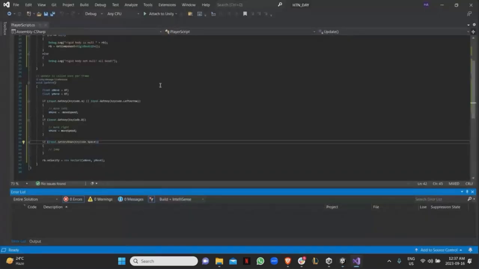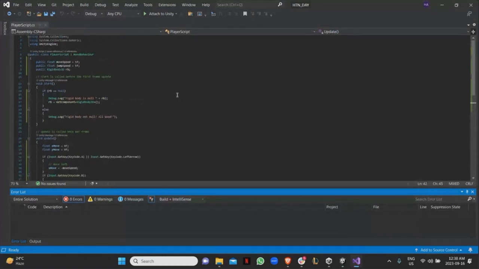Okay. So now, when do I want the player to jump? I want them to jump only if they're on a specific platform.